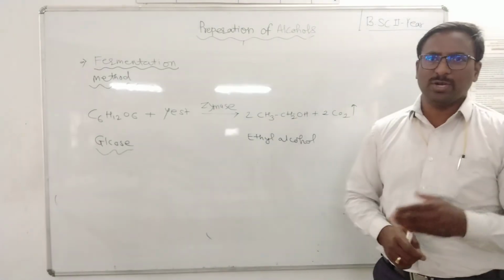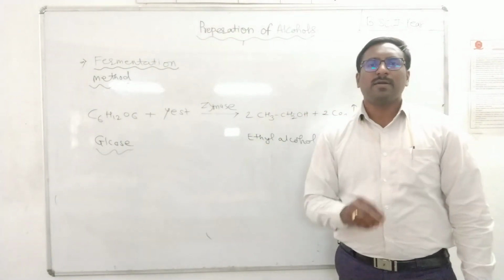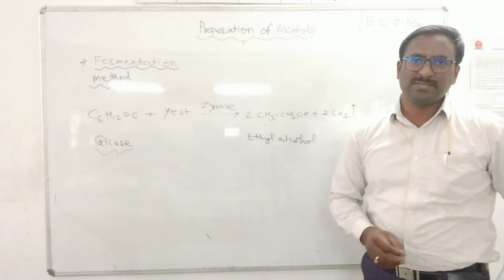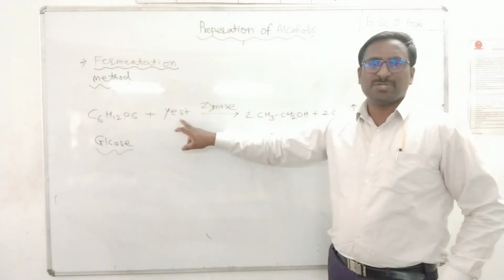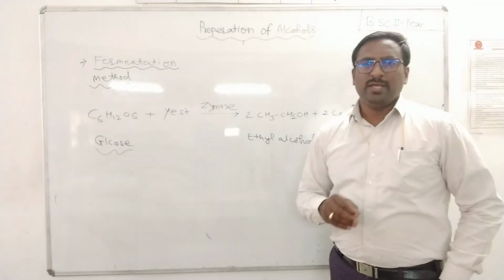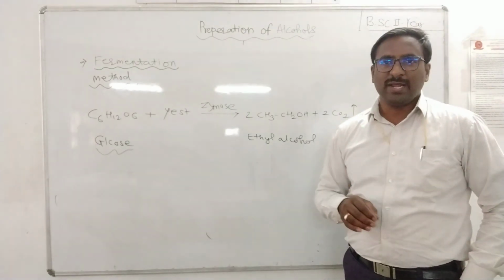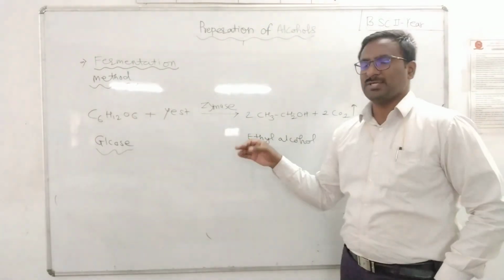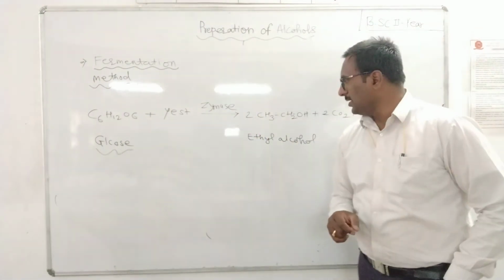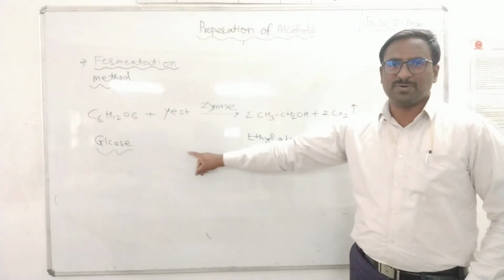Already we have discussed molasses: cane sugar juice can be directly converted into ethyl alcohol, or molasses, the byproduct of the sugar factory, undergoes fermentation by addition of yeast. There is production of ethyl alcohol. Nowadays, ethyl alcohol can be produced from starch, fruit pulp, and food grain by the fermentation process. From fruit juices, grape juice is converted into wine, which is nothing but ethyl alcohol prepared by this fermentation process.